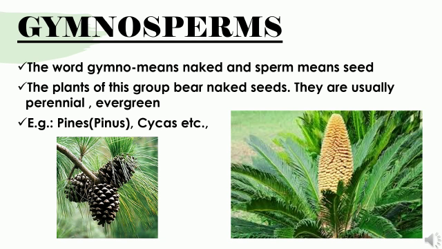Seeds can be seen. In the first picture, the Pinus example, you can see how hard the seeds are. When you touch the seed, you can feel that. These two examples are under gymnosperms, and these are perennial and evergreen. These plants are very evergreen plants.